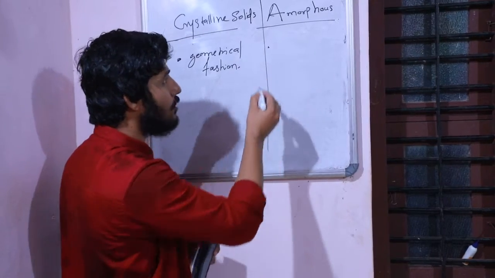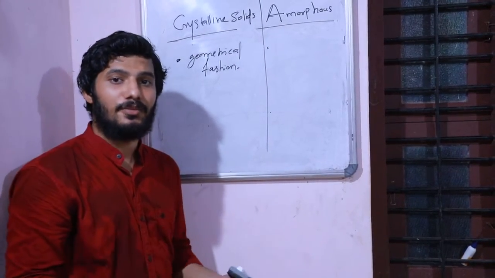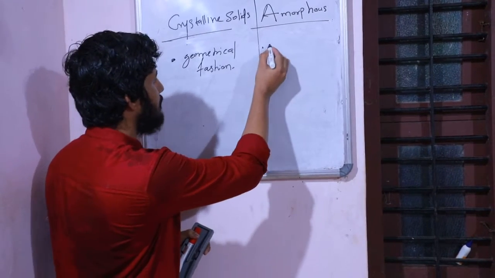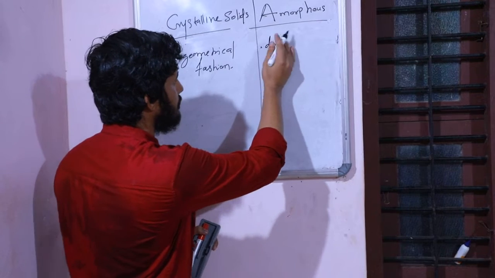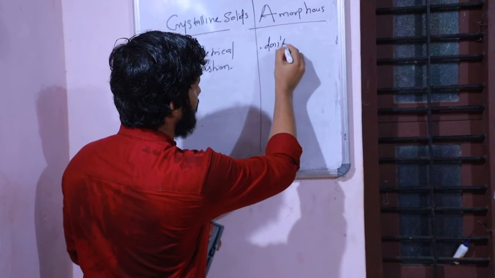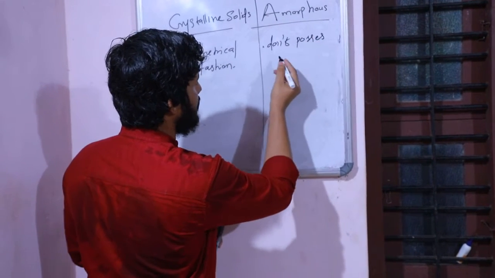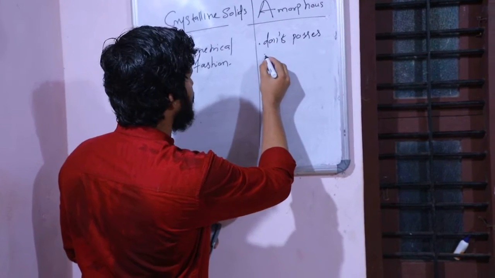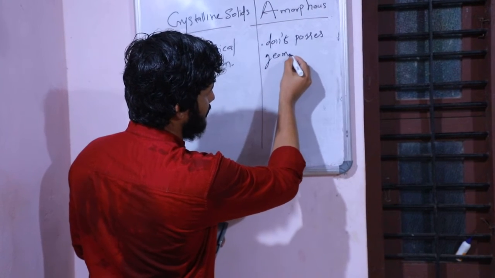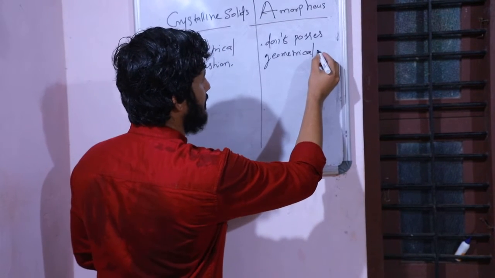But in the case of the amorphous solid, they do not possess a regular geometrical arrangement.